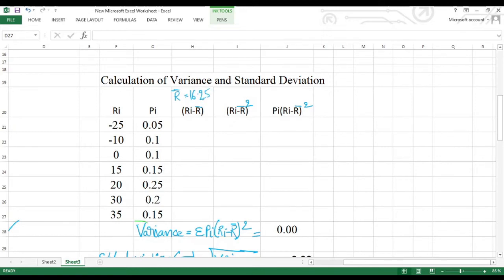After getting the R bar value, we know very well this is the formula, that is summation of Pi bracket of Ri minus R bar whole square. This is the formula for calculation of variance. Now what we need to do is we have to find out the values of Ri minus R bar. Ri is indicating returns which is given in the problem. R bar is nothing but expected return which we calculated from the given data.